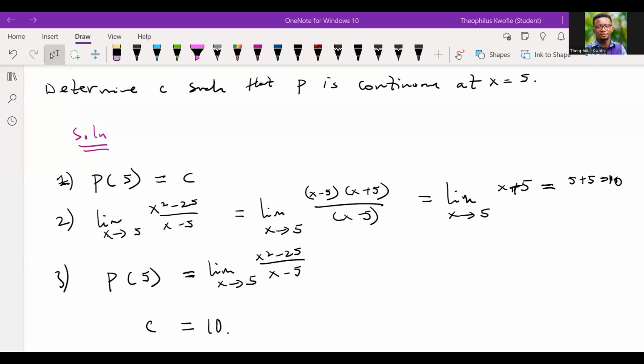So far we've been able to look at continuity, and I believe that with continuity we'll take it seriously, because these are some of the questions that could sometimes trick students, especially the ones that have to do with piecewise functions. So I want you to take your time. If, for instance, you cannot understand anything, make sure that you watch the video once more so that you have an in-depth understanding of the concept. I should mention that continuity is a very important concept that you don't want to miss. So please take your time and review them.